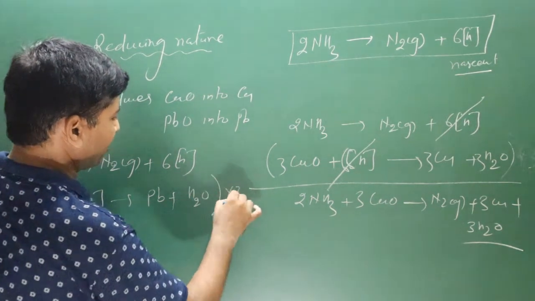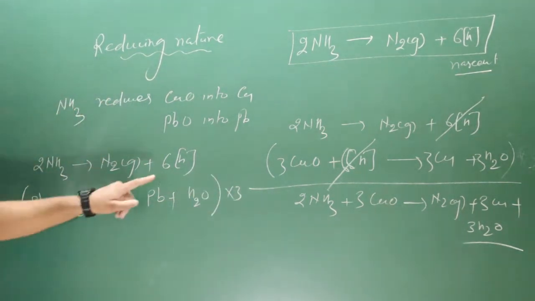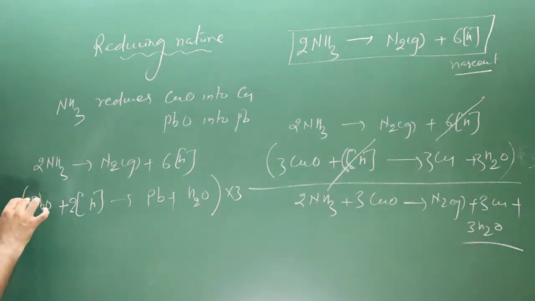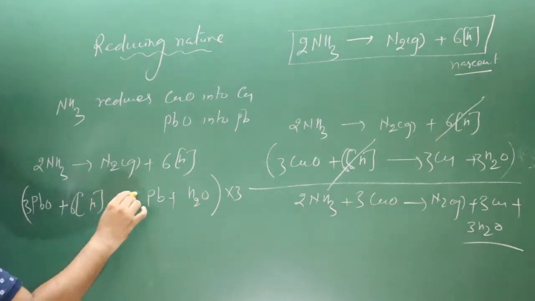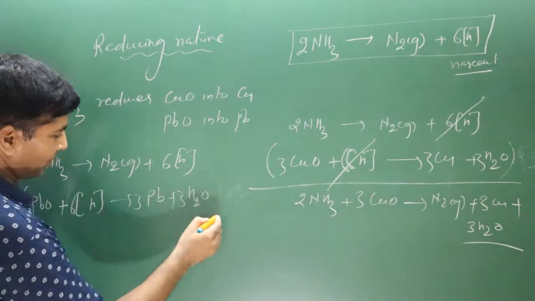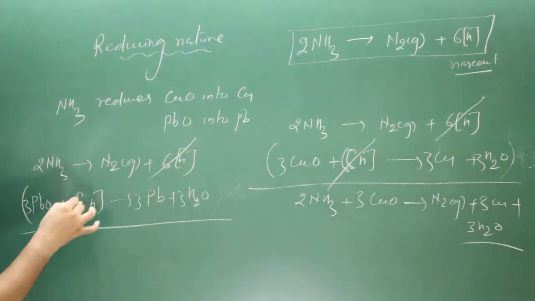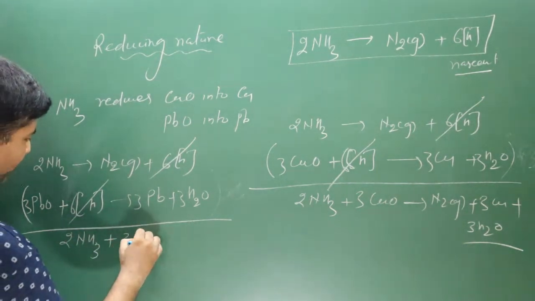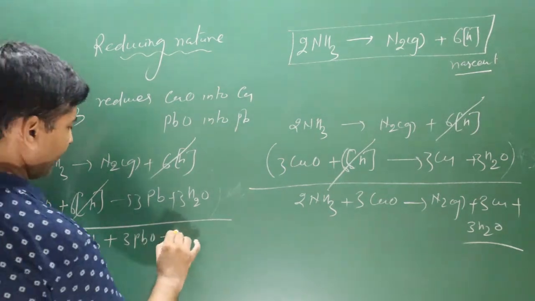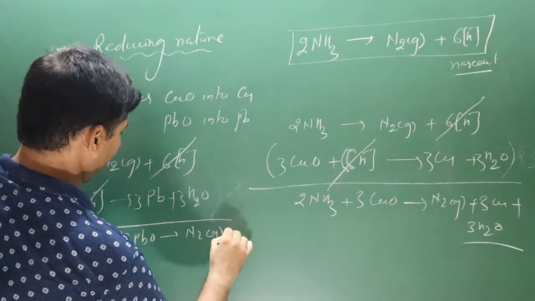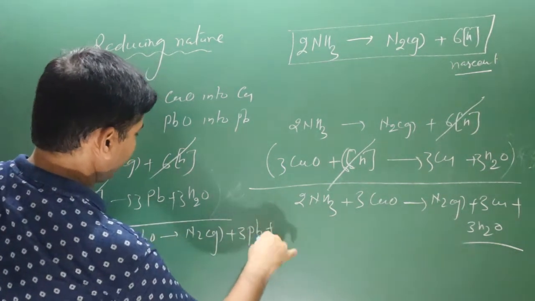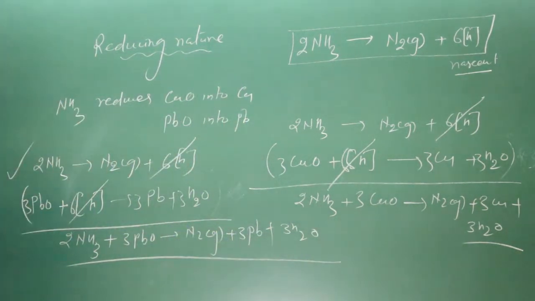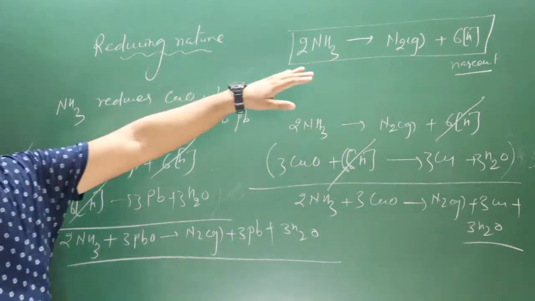In a similar manner, multiply by 3, because we have 6 nascent hydrogen and only 2 in the equation. 3 times 2 is 6, and 3 and 3 are there. Remove this 3. Then nascent hydrogen is cancelled out. We get 2 molecules of ammonia, 3 PbO, nitrogen gas, 3 lead, and 3 water molecules. Very simple. The chemical reaction is complete. So use this base equation when